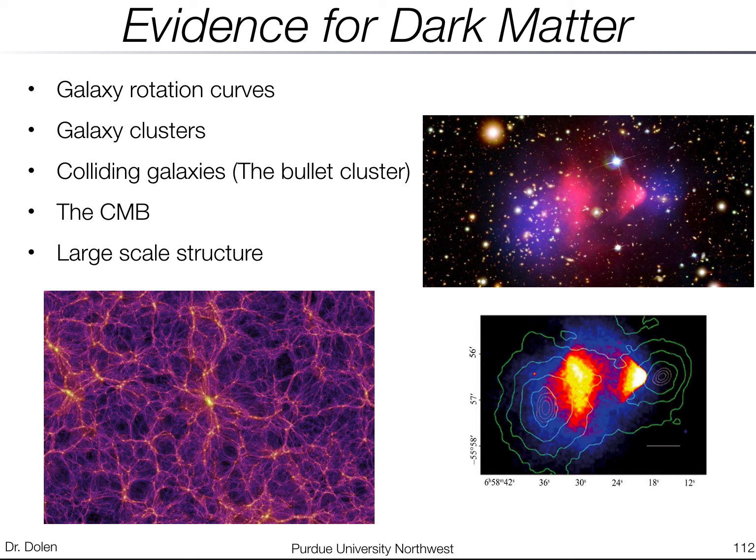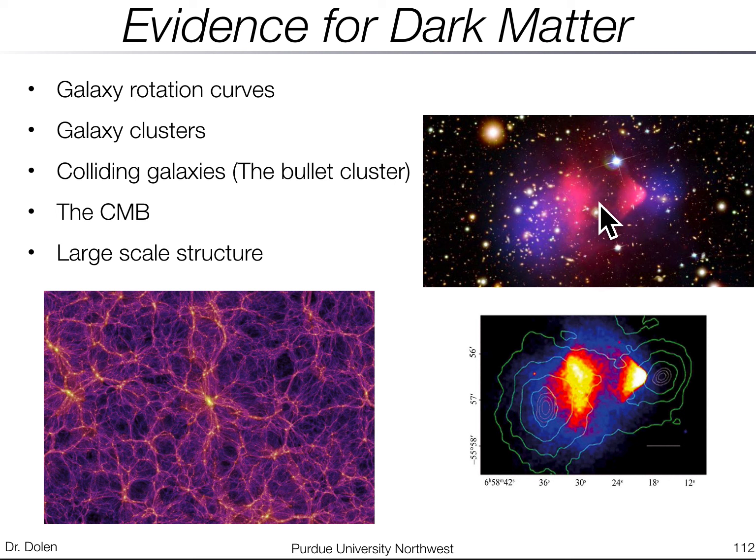This image is the Bullet cluster, and this is two galaxies which collided. We can image this Bullet cluster both with visible light and with radio waves and microwaves and many different spectra, and we can also use different techniques to measure the mass density of this galaxy cluster where these two galaxies collided.